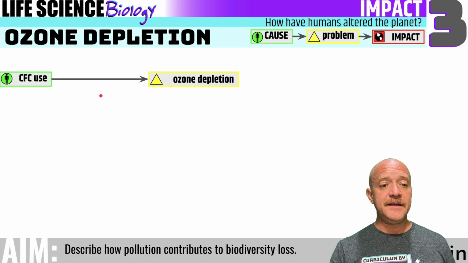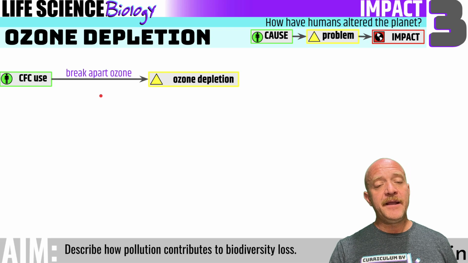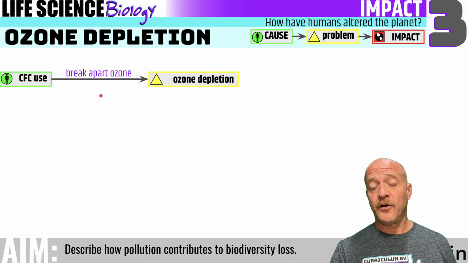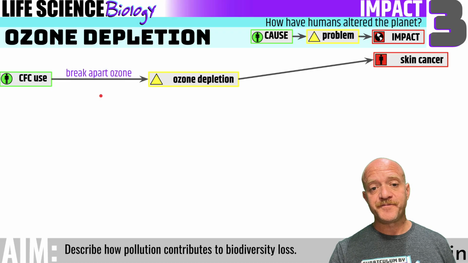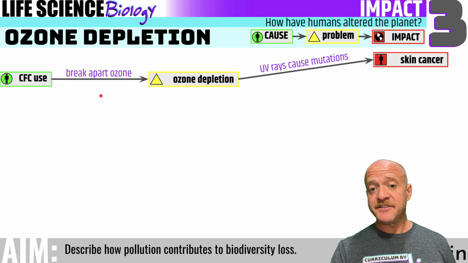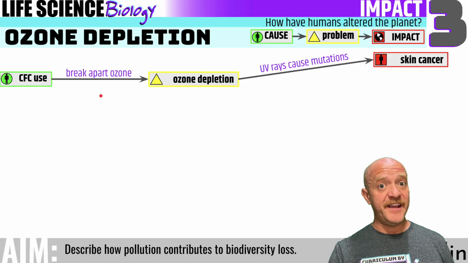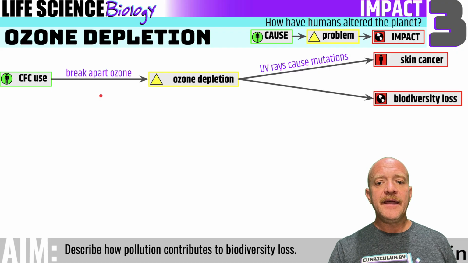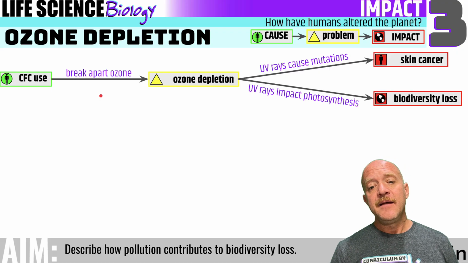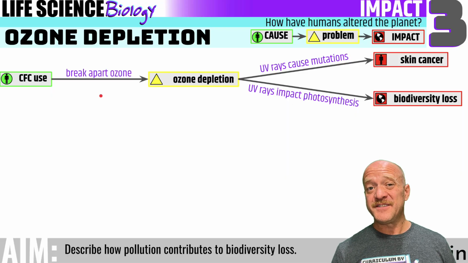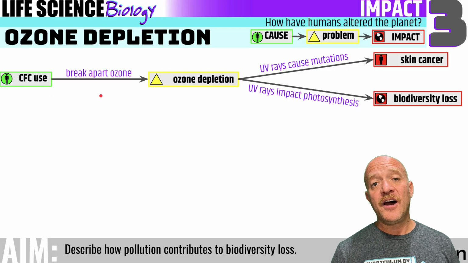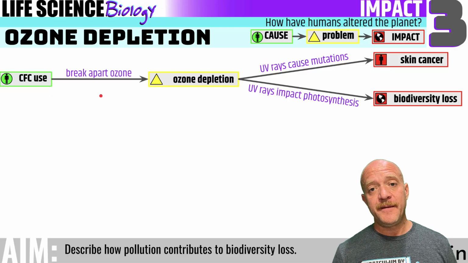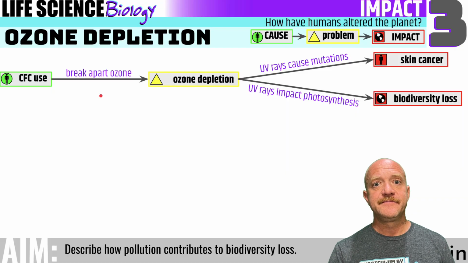So ozone depletion is caused by CFC use because those CFCs, or chlorofluorocarbons, are breaking apart the ozone. This can lead to skin cancer because UV rays cause mutations in our skin cells. It can also lead to biodiversity loss because the UV rays can impact photosynthesis. It can cause damage to the leaf tissue, which will impact or alter the ways that plants are able to get energy from the sun through photosynthesis.